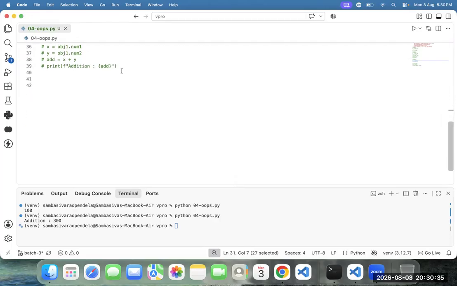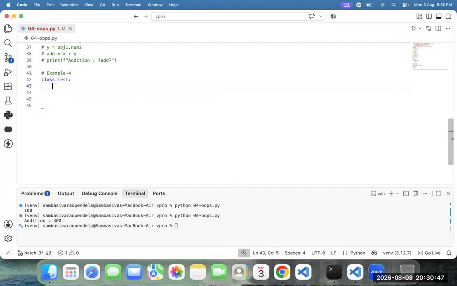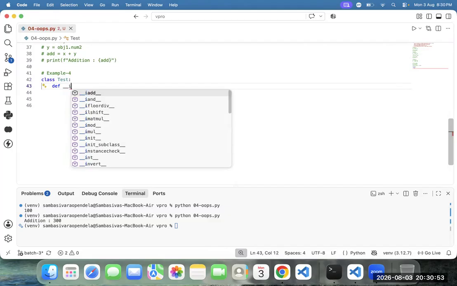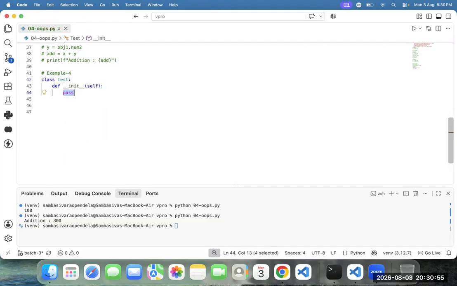Now, example 4. How do we create the class Test? Define the __init__ method: def __init__(self, param1, param2). Not only param1, param2; we can pass any names, like x, y, or a, b. Anything we can pass.